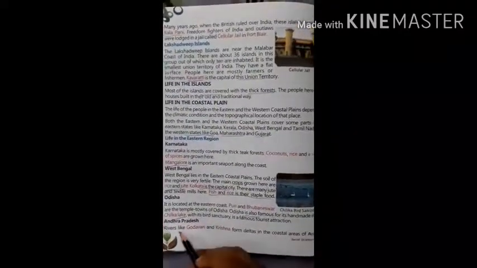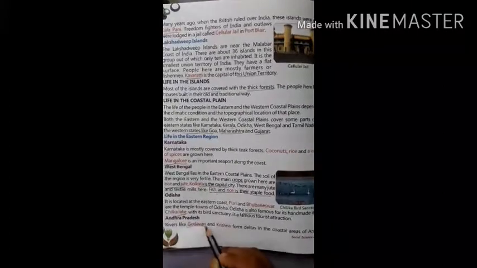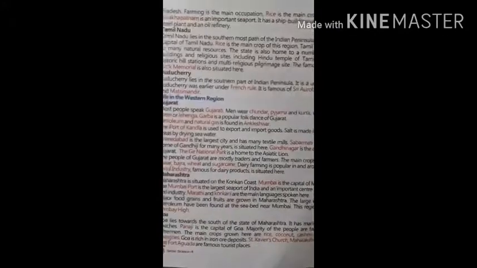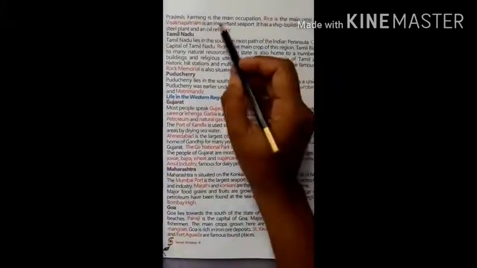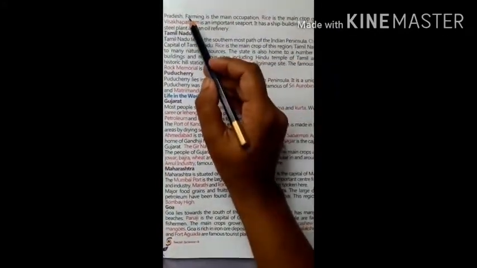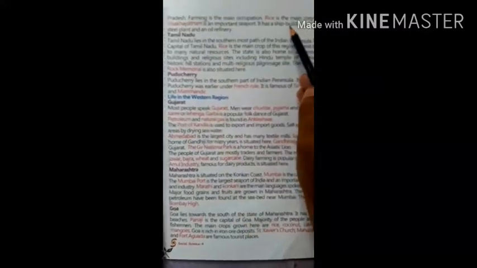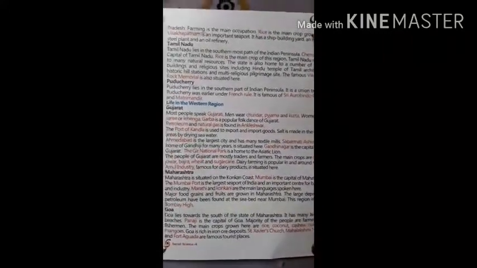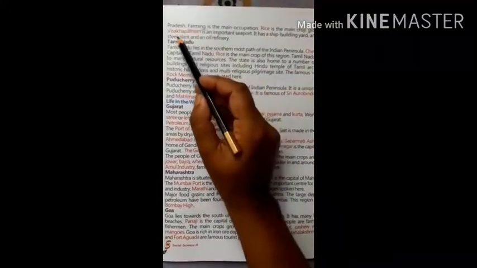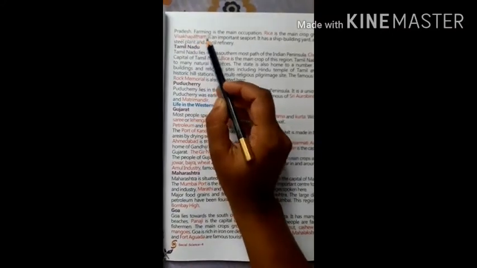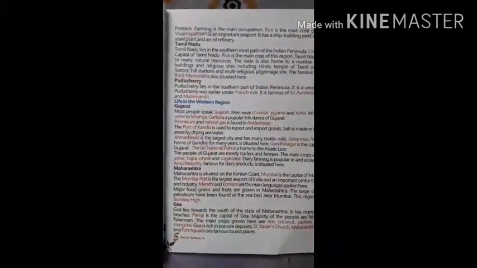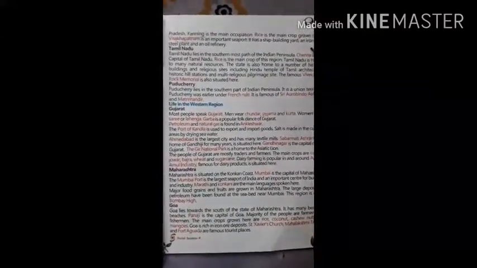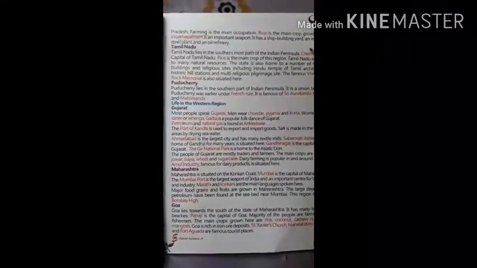Now Andhra Pradesh. Rivers like Godavari and Krishna form deltas in the coastal areas of Andhra Pradesh. Farming is the main occupation. So Andhra Pradesh main occupation ki hobo farming. Rice is the main crop grown here. Visakhapatnam is an important seaport. So West Bengal's important seaport ki hobo Visakhapatnam. It has a shipbuilding yard, an iron and steel plant, and an oil refinery.